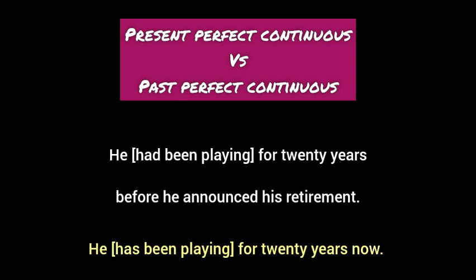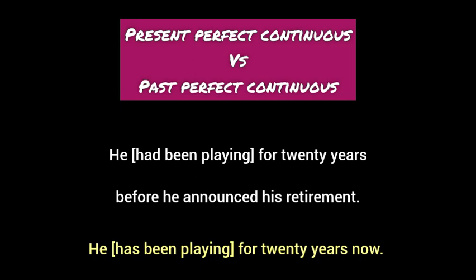It shows that the act of playing continued for a long time in the past before another past action, his announcement of retirement, took place. So the past perfect continuous tense shows that his prolonged act of playing ended when another past activity took place.